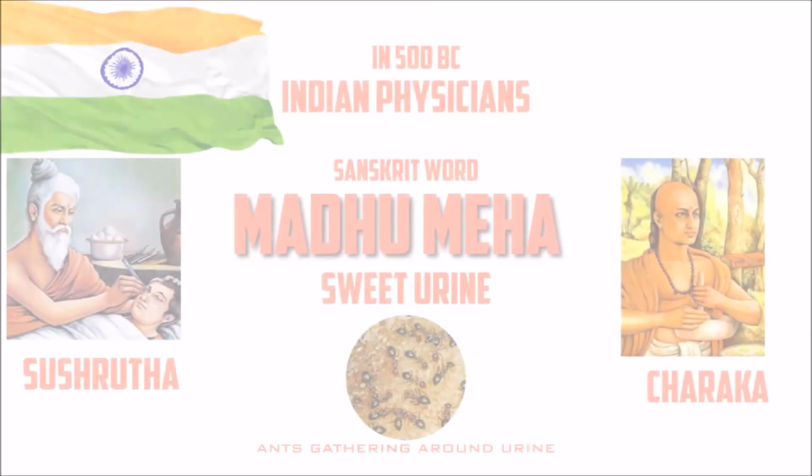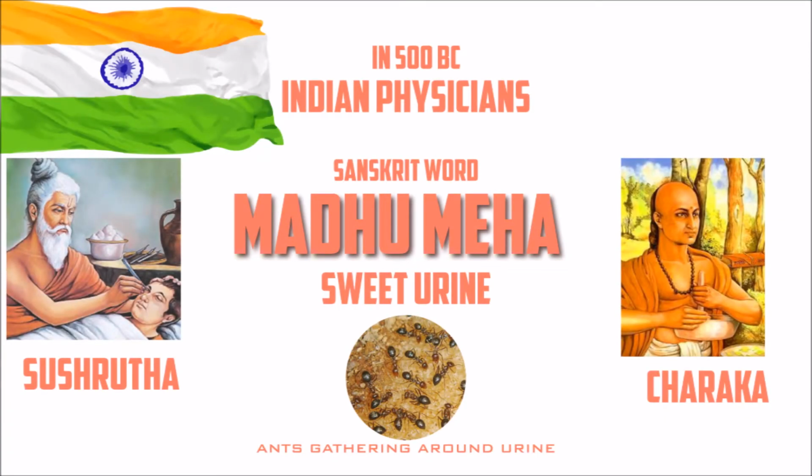In 500 BC, Indian physicians identified this disorder and named it Madhumeha. Madhumeha is a Sanskrit word which means sweet urine. They named this disorder Madhumeha, sweet urine, because they observed ants gathering around the urine of a person affected by this disorder. Even though there is no clear evidence on who coined this term, the two great Indian physicians Sushruta and Charaka mentioned this disorder in their manuscripts.